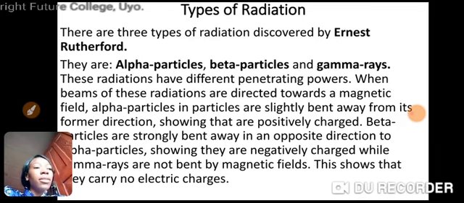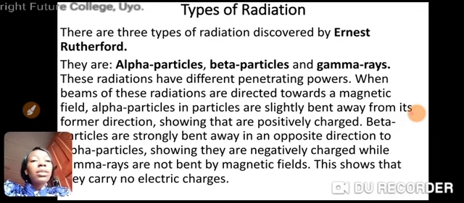rays that emerged from it to the action of a very strong magnetic field at right angles to their direction, and made the following what? Observations. He made the following observations. When beams of these radiations are directed towards a magnetic field, listen now, alpha particles are slightly bent away from its former direction, showing that they are what? Positively charged.